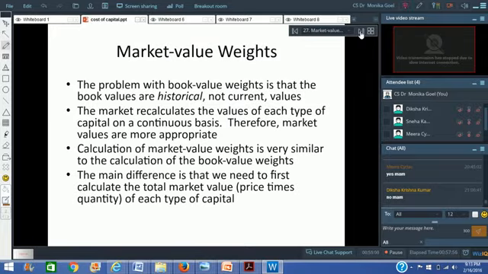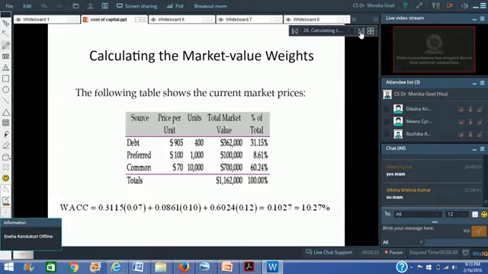So it is not very difficult, as I said. If you have to give the market value weights, because the book value weights are historical in nature, you can find out the weighted average cost of capital based upon the market value weights. There, you have to find out the market value of the debt, of the preference shares and of the equity, and you just have to give the weights accordingly.